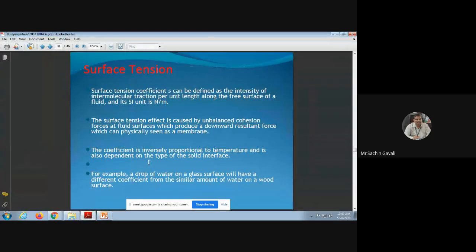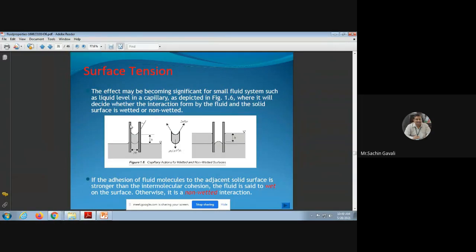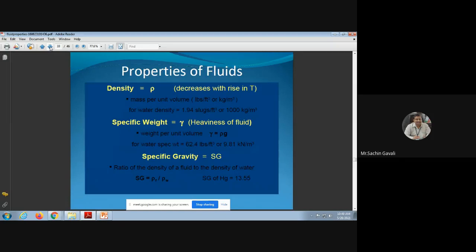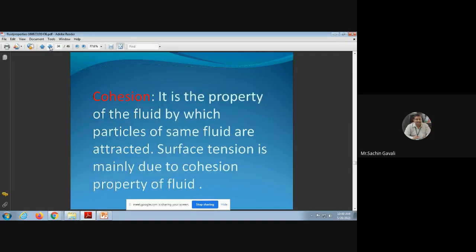Okay, so this is about the surface tension force. This is surface tension magnitudes, you know that. Now you have learned this in 12th standard, so there will not be that many formulas. So properties again: cohesion is the property of the fluid by which particles of the same fluid are attracted. Surface tension is mainly due to cohesion force of attraction.